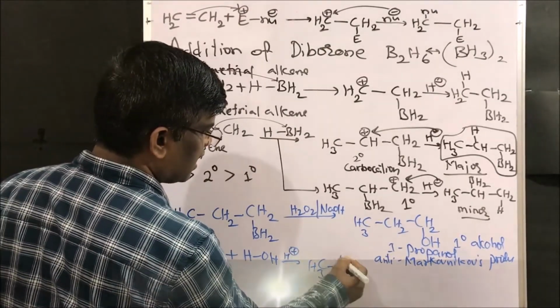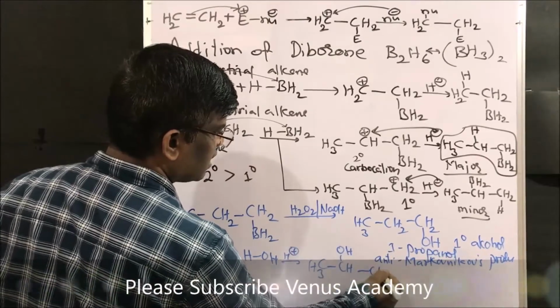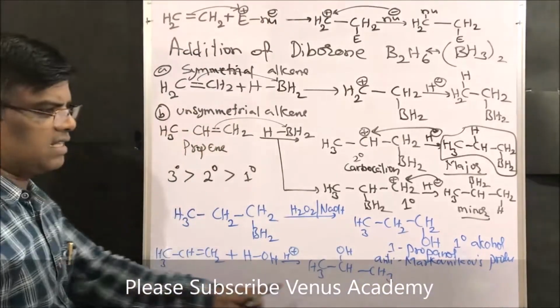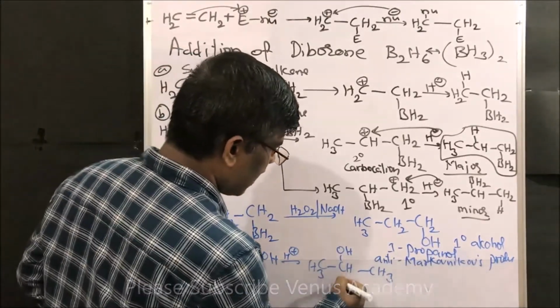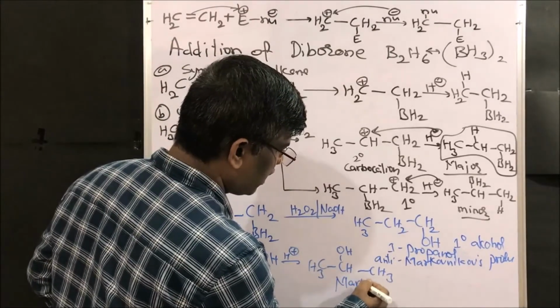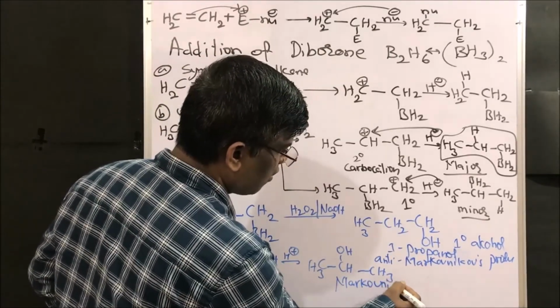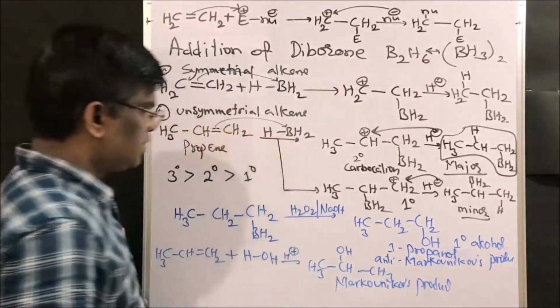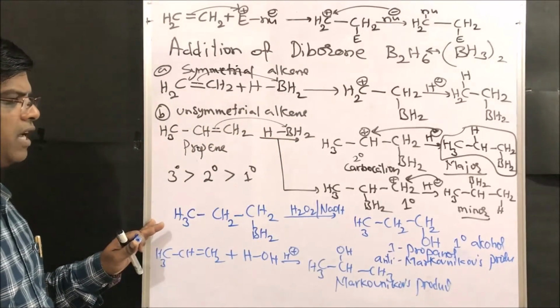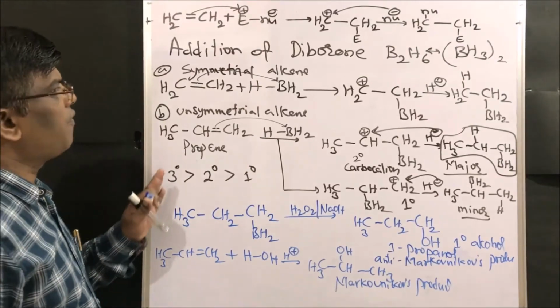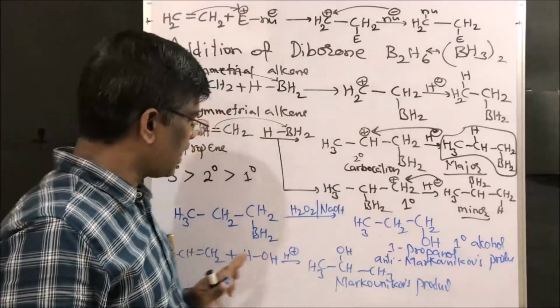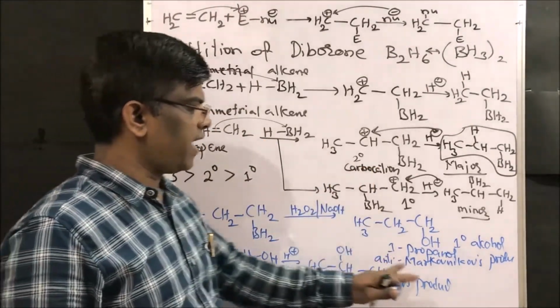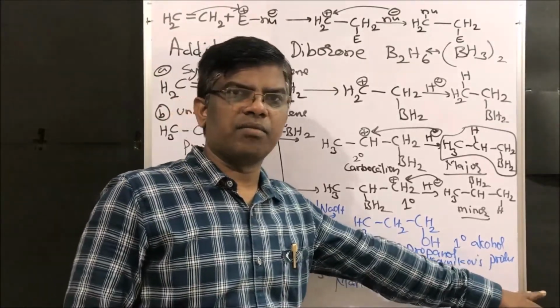CH3-CH(OH)-CH3. This is the secondary alcohol and this is a Markovnikov's product. Dear friends, the boron intermediate, or borylation to give alkyl borane intermediates, gives finally anti-Markovnikov's addition products.